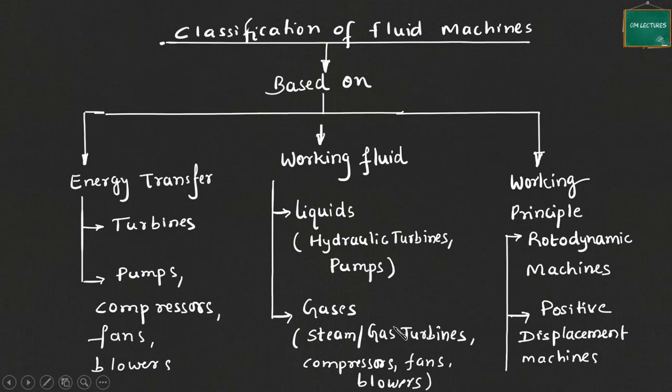Even in gas turbines, as in jet engines, or in a gas power plant, the high energy content available in the gas is converted into mechanical energy.